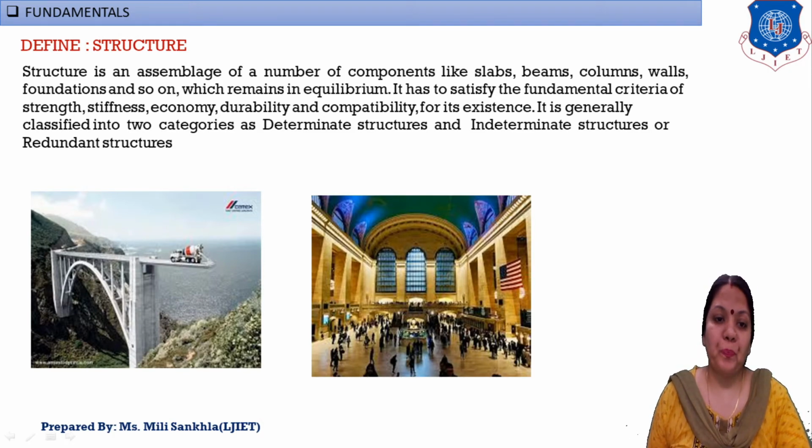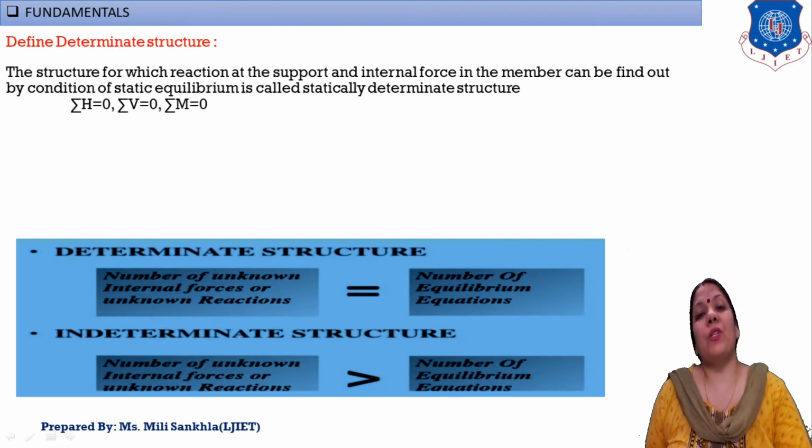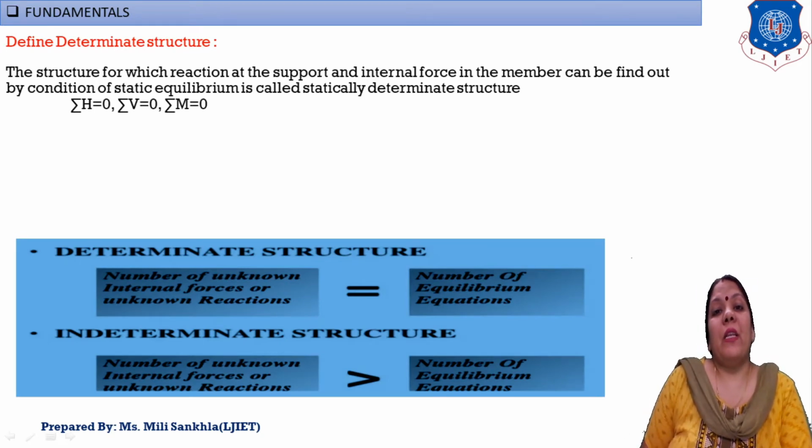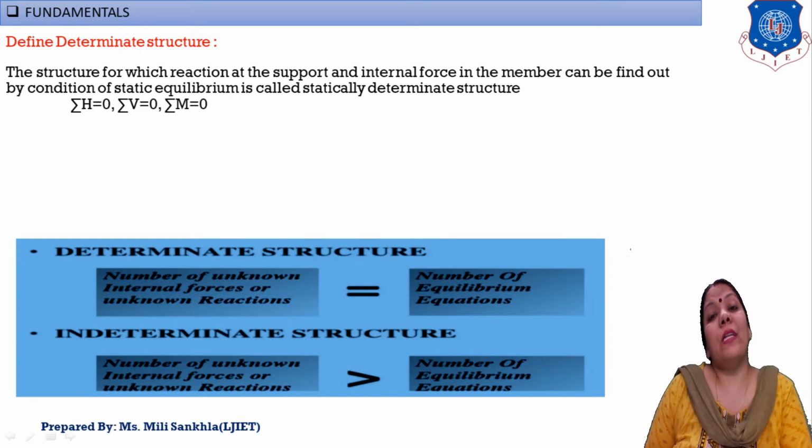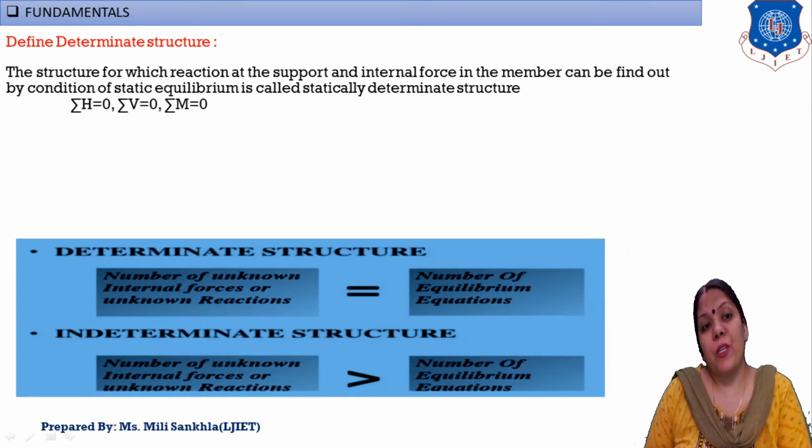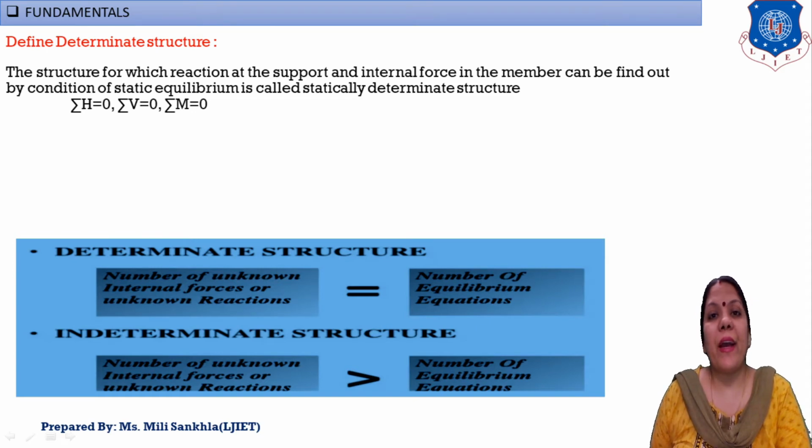Now, first, what is a determinate structure? What is the definition of a determinate structure? The structure for which reactions at supports, listen carefully, and internal forces can be found out by the static equilibrium conditions is known as a determinate structure.